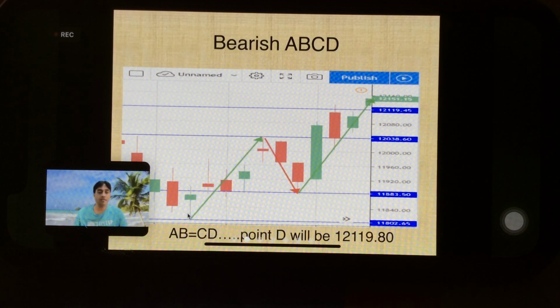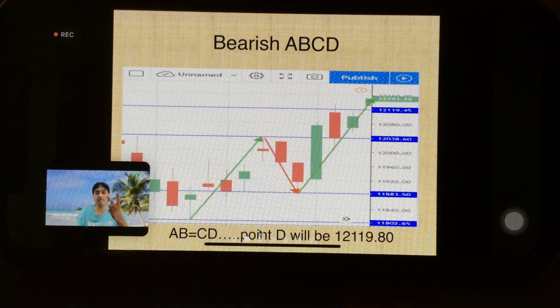Now coming to bearish ABC, you can see price moved from here, came down here and again crossed this. So I want to find the D point. If I calculate, 12,038 was my B point, 11,802 was my A point. So when I added the B and A difference in C, I got 12,119 as per AB equal to CD, the first method to find the D point.